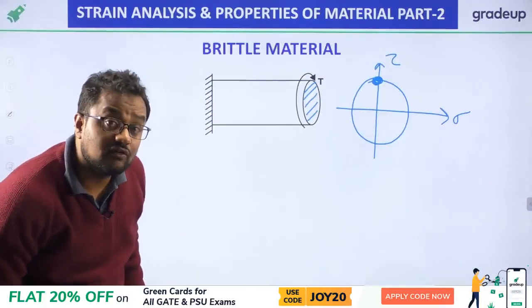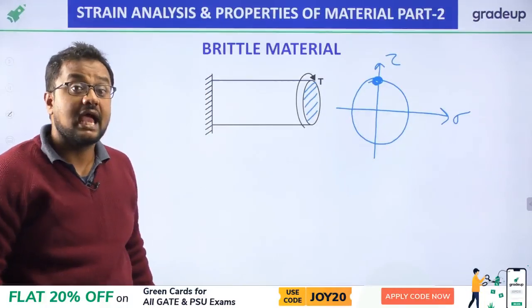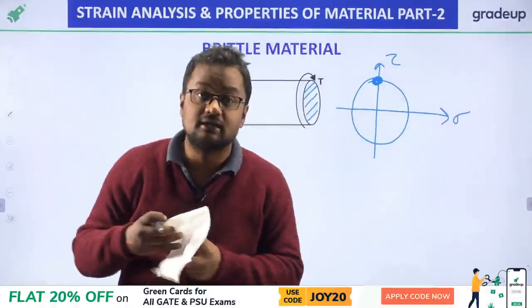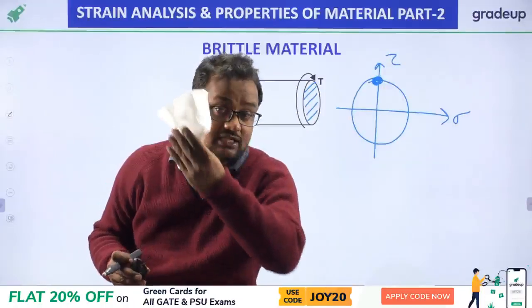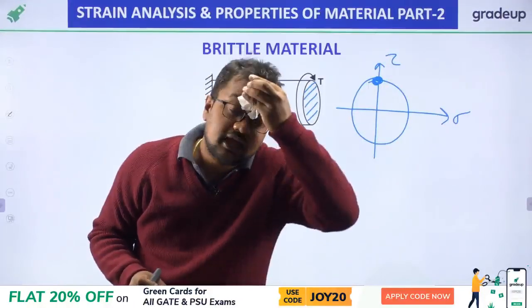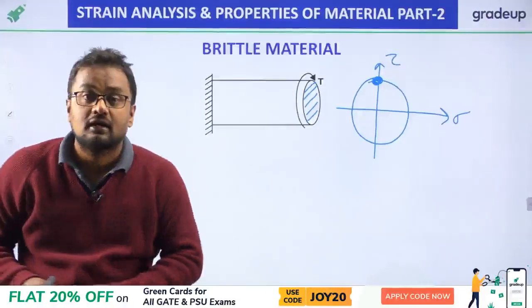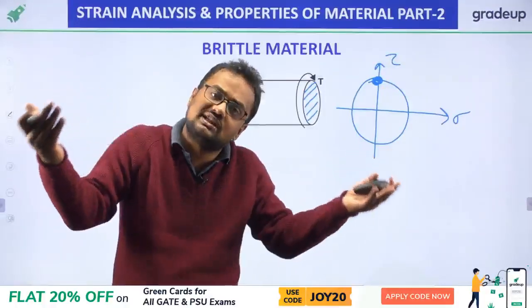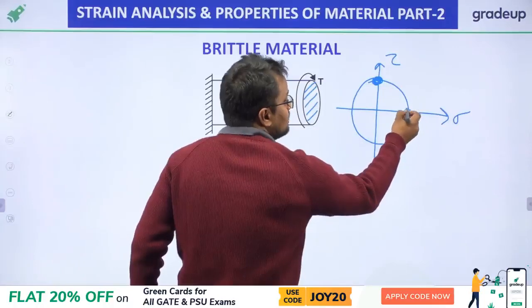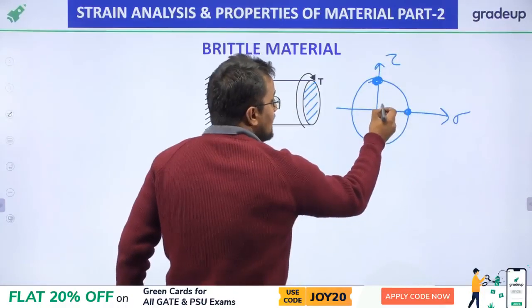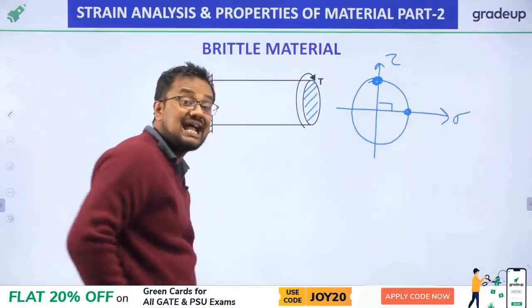Now, brittle material fails in normal stress, and where will it fail, my friends? Of course, it will fail where normal stress is maximum. And normal stress is maximum at this point, of course, we know that. And in Mohr circle, it is at 90 degrees.